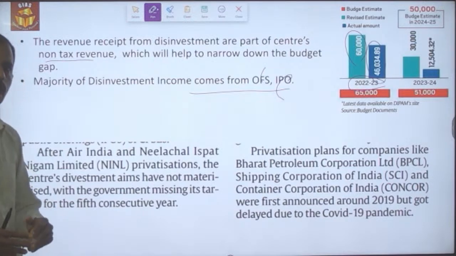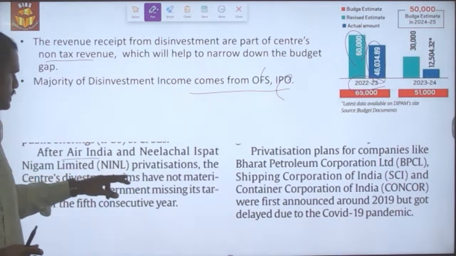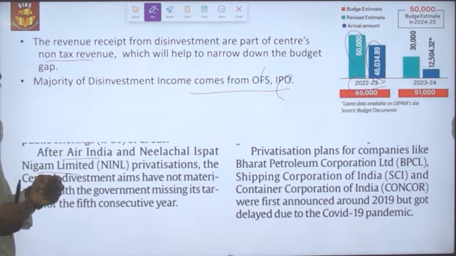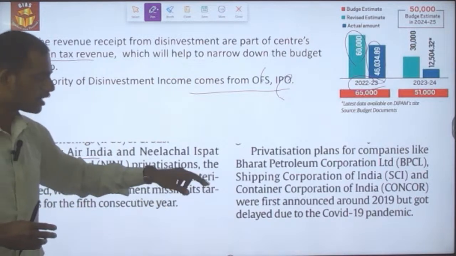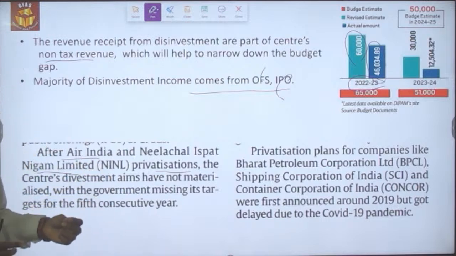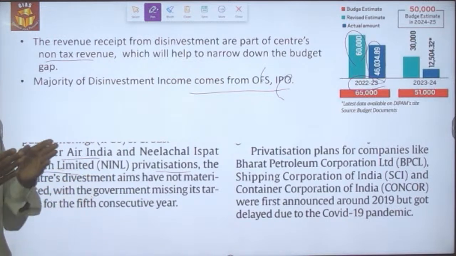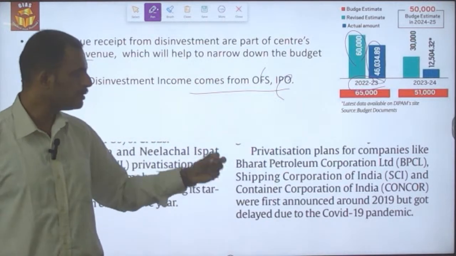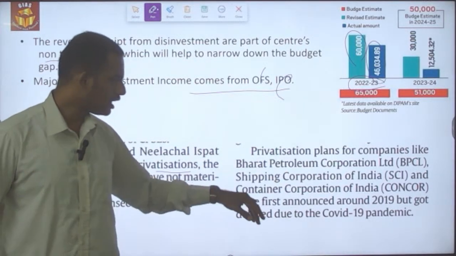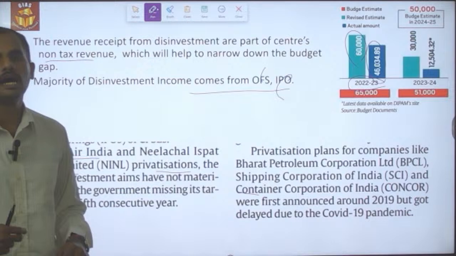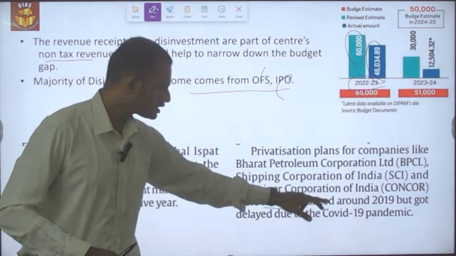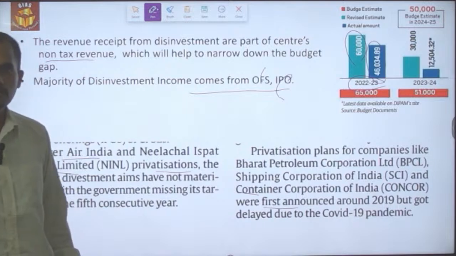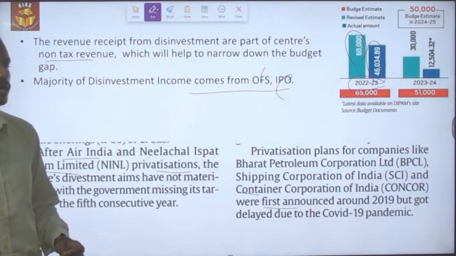After the Air India as well as the Ispat Nigam Limited privatization, the government could not complete privatization in the other organizations which it had intended. The privatization plan for companies like BPCL, Shipping Corporation of India and Container Corporation of India was first announced around 2019 but got delayed due to pandemic-related lockdowns and restrictions.